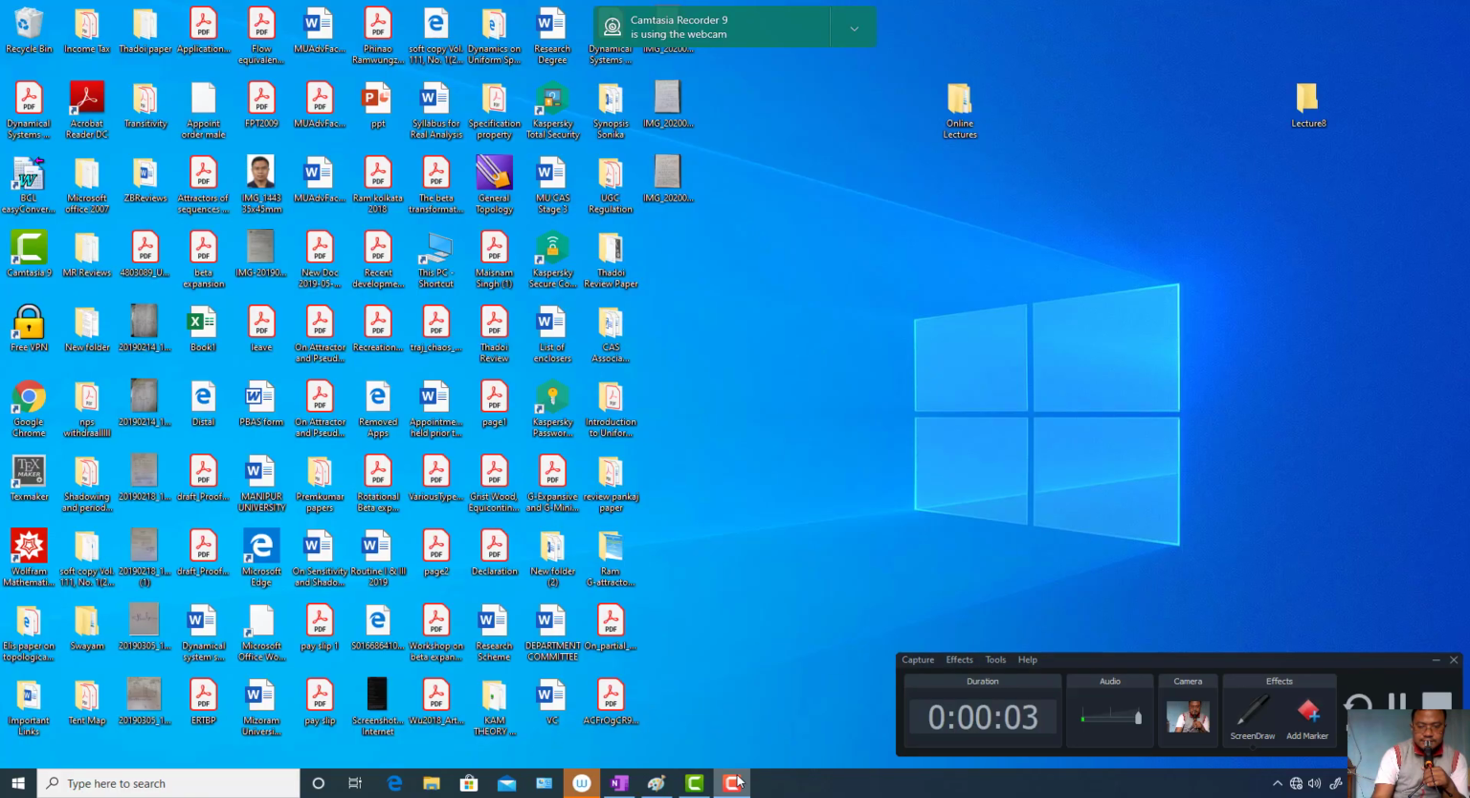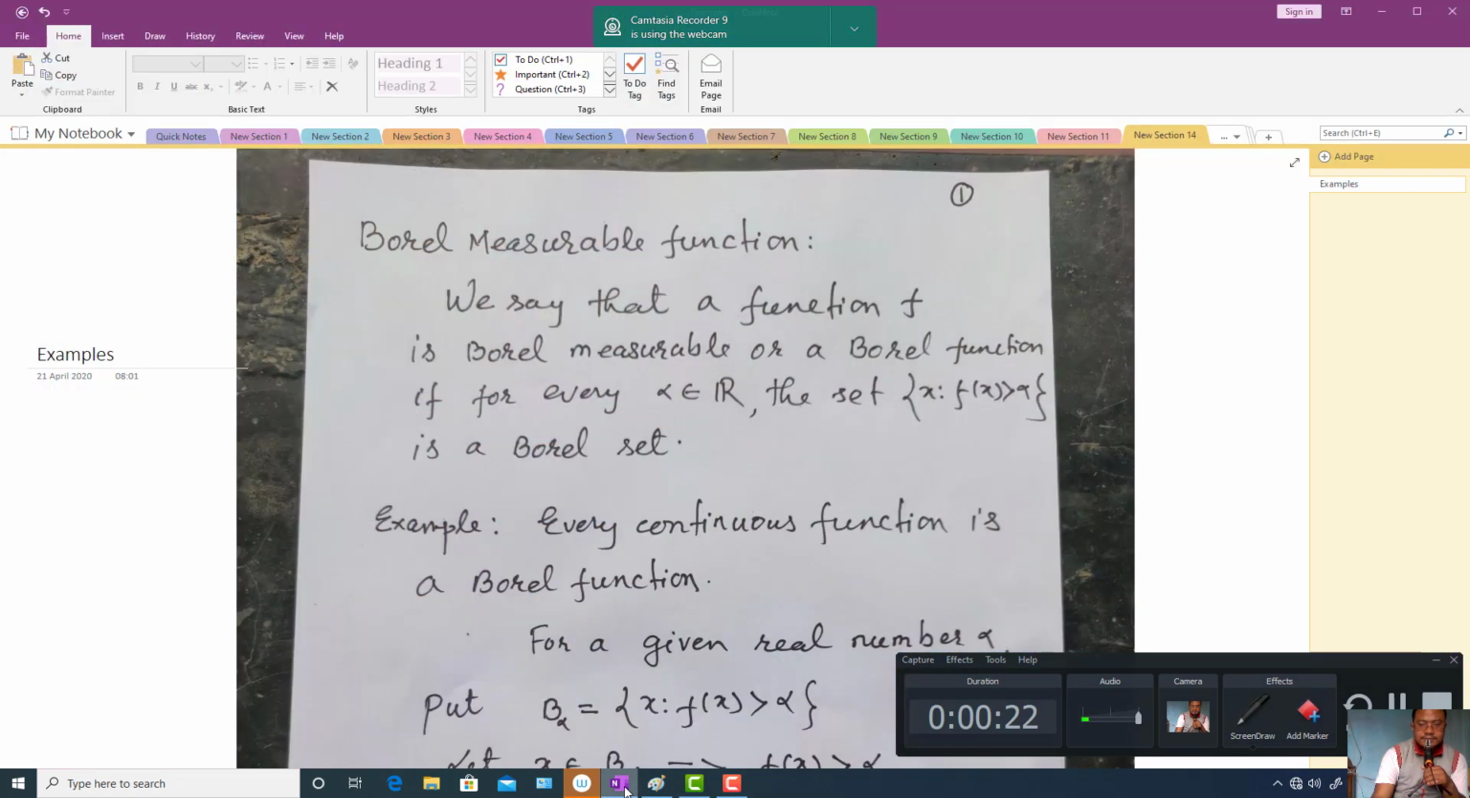So today let us talk about some examples of measurable functions, especially Borel measurable functions. We'll define Borel measurable function, and then we'll give some important examples which will be used in further theories. Okay, so first let us define what we mean by a Borel measurable function.